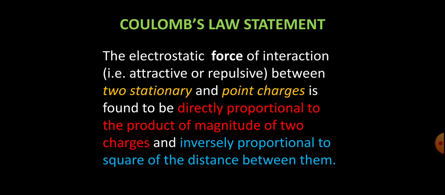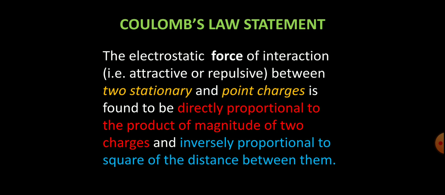It is unlike gravitational force, which is always attractive, that you have done in 11th class. So it states that the electrostatic force of interaction, basically it is talking about the magnitude of the force, between two stationary and point charges is found to be, the charges should be stationary, the charges should be point charges.